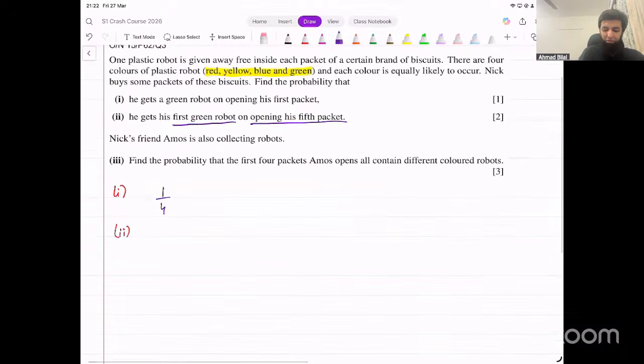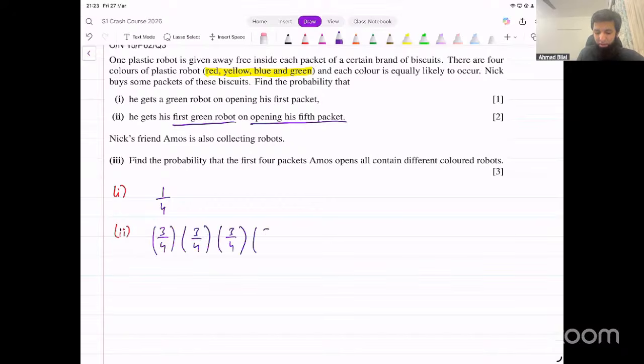So first robot is not green. What's the probability of that? 3 out of 4. Then what's the probability of the second robot not being green? That is also 3 out of 4. Third not being green, 3 out of 4. Fourth not green, that's also 3 over 4. And then the fifth is green, so that's 1 over 4. So that basically simplifies to 3 over 4 raised to power 4 into 1 over 4. Just put this on a calculator and you get a result from this. Make sense, right?